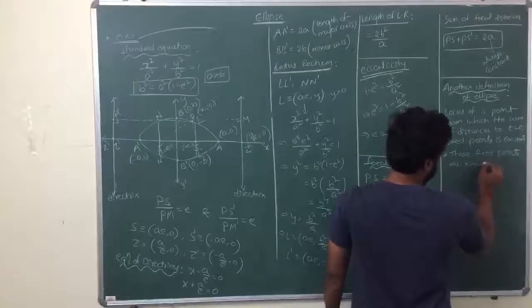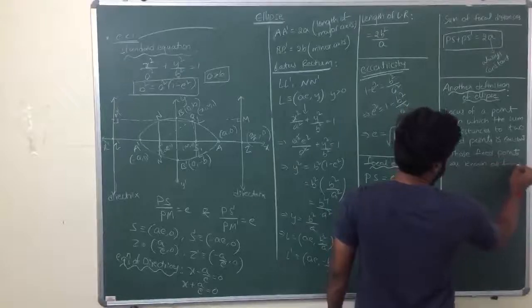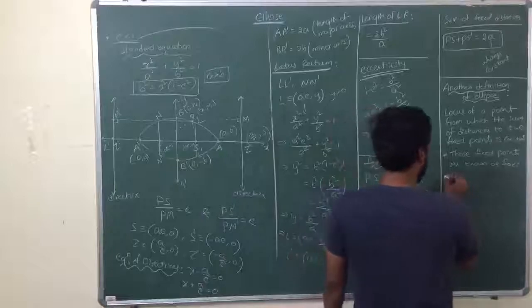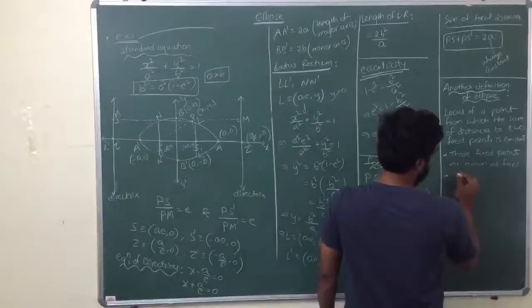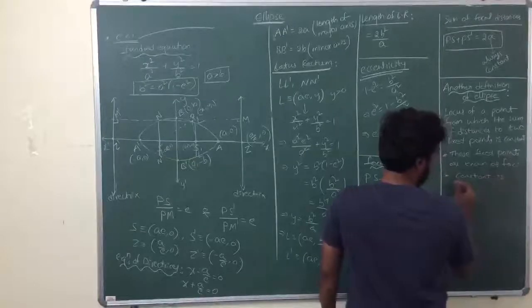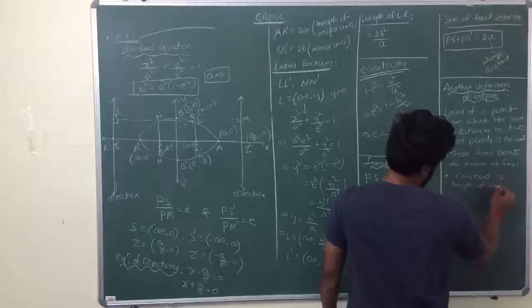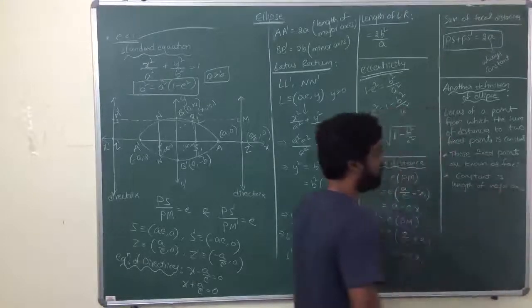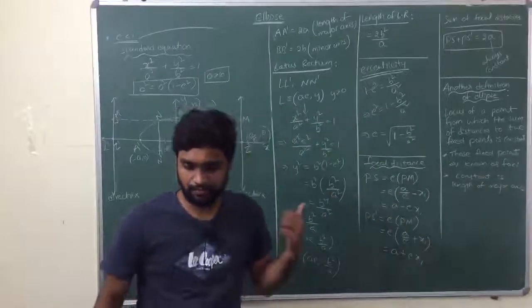Those fixed points are known as foci, and that constant is the length of major axis. Any doubt till here?